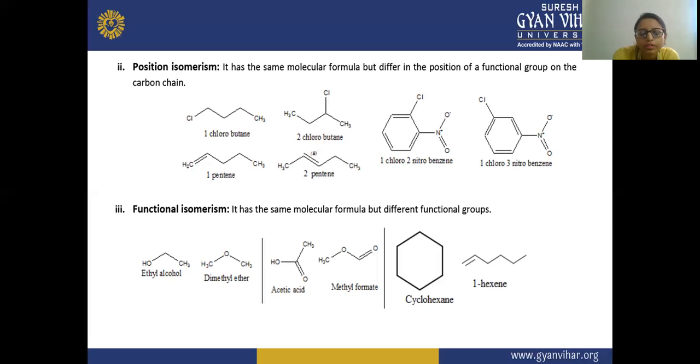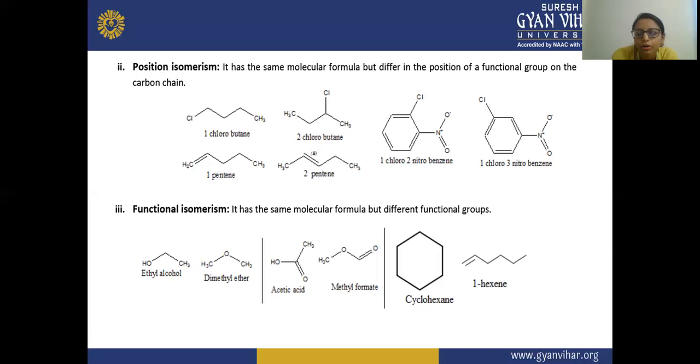Here the functional group in ethyl alcohol is OH, that is your alcohol. And in case of dimethyl ether, this is your O, that is your ether. You can see that the position of this O is between both the carbons. So the functional group in both the structures is different, but they have the same molecular formula.